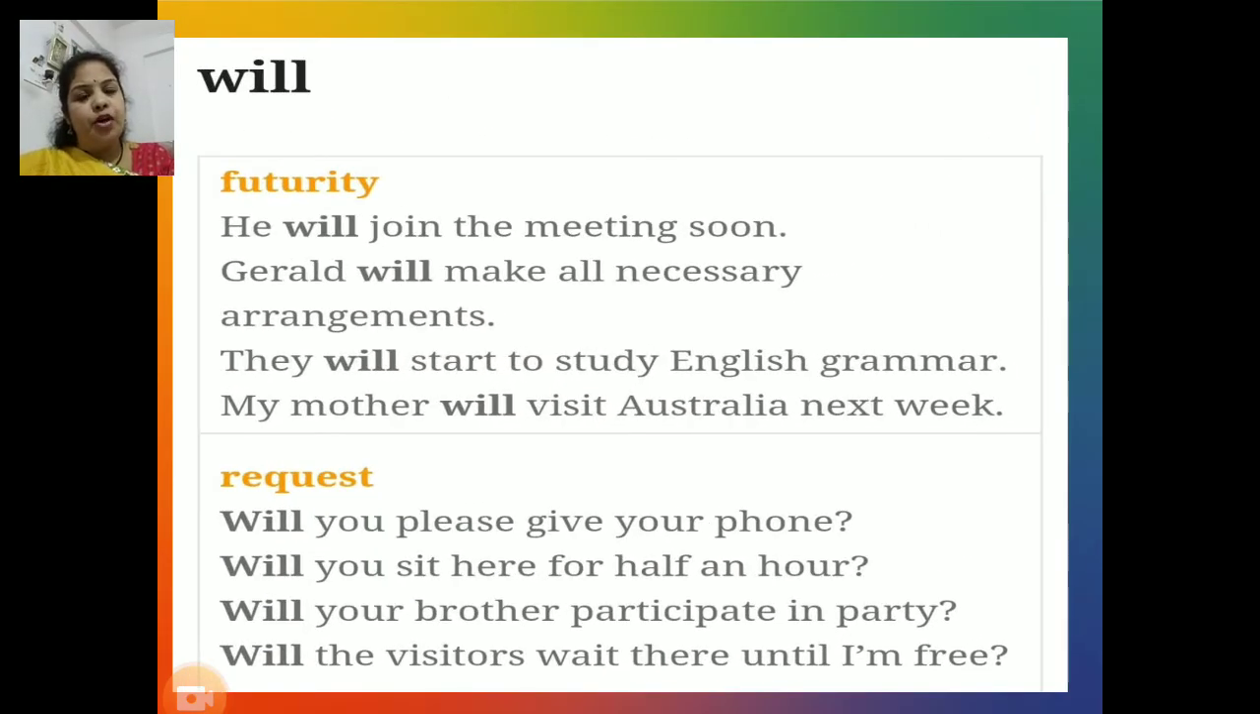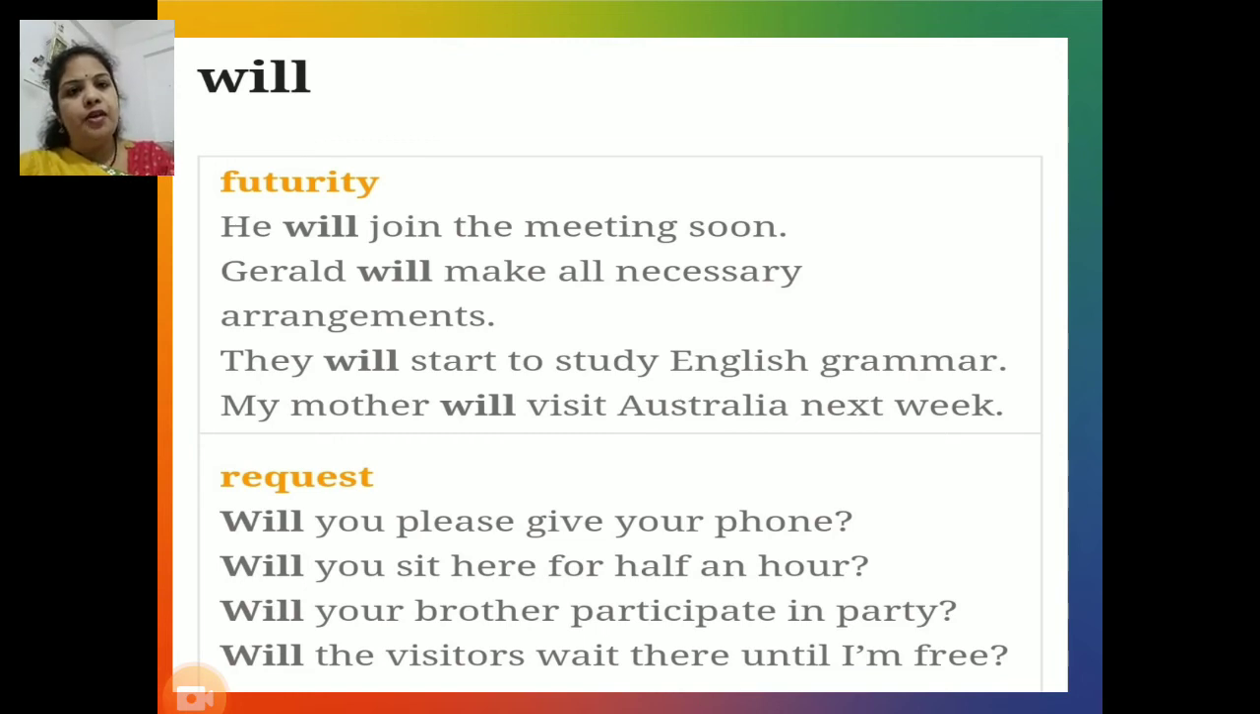Now next modal auxiliary verb is will. Now will conveys again futurity, request, determination, promise, refusal, willingness, and certainty also. Let's try to study all these sentences in which will is used for different purposes, showing different modes or functions in different manners. First one, futurity.